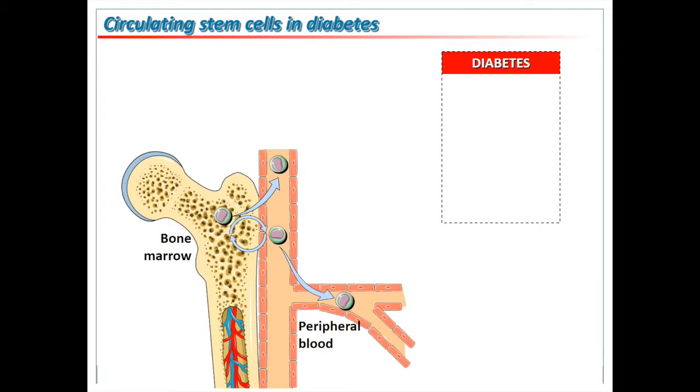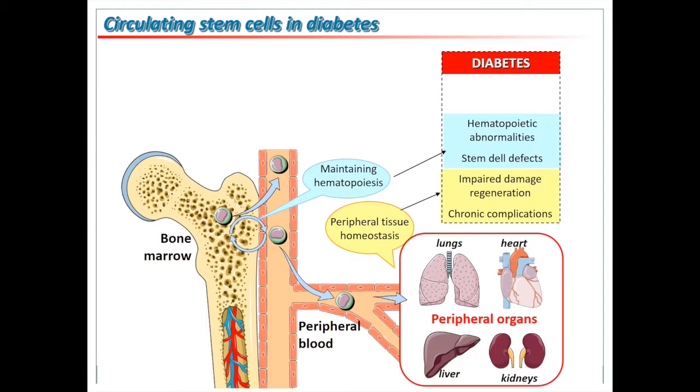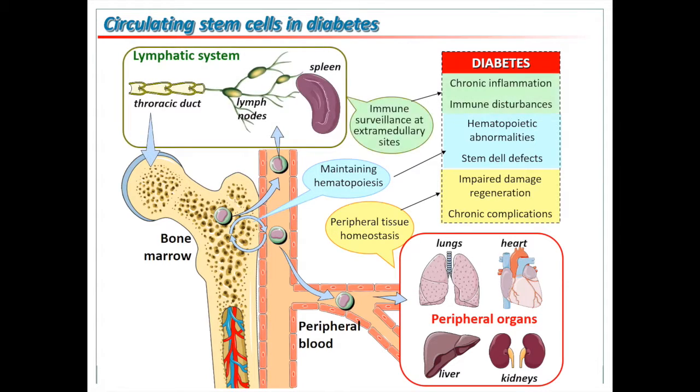This cartoon shows how diabetes affects the bone marrow and circulating stem cells, and which are the consequences. An impaired recirculation of stem cells in and out the bone marrow can cause hematopoietic abnormalities and stem cell defects. A compromised homing of stem cells to peripheral tissues impairs regeneration and promotes chronic complications. Finally, an impaired patrolling activity of stem cells in peripheral lymphoid tissues may contribute to inflammatory and disturbances in innate immunity.